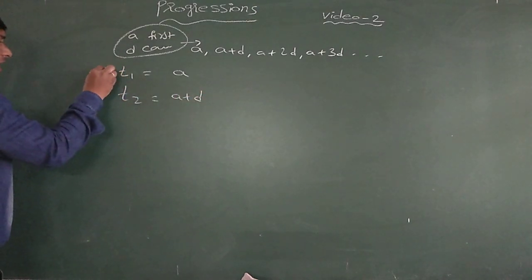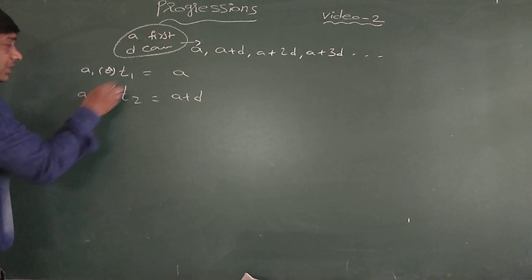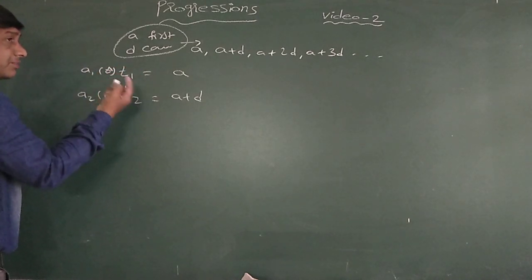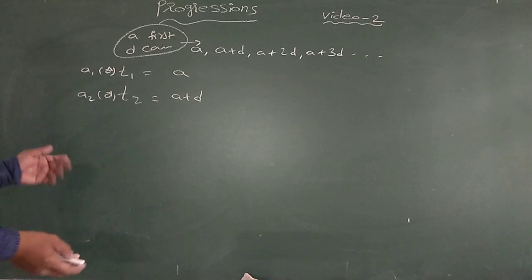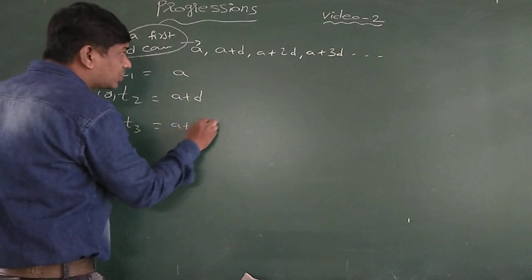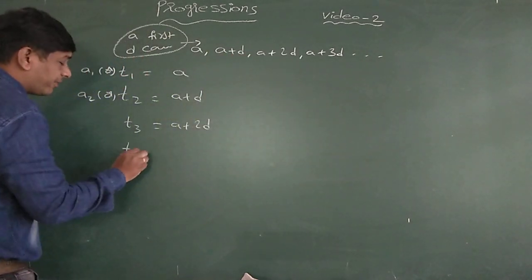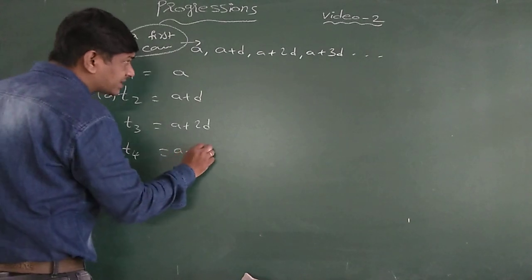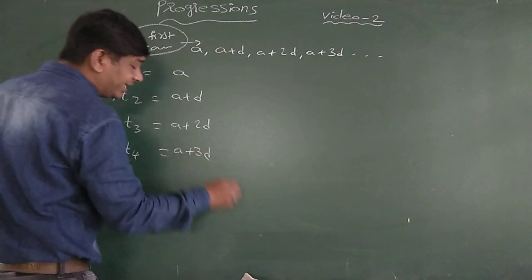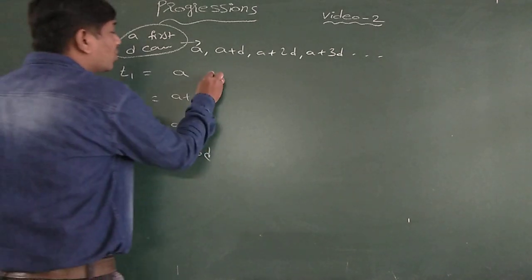This T1 also can be denoted as A1, T2 also denoted as A2, second term. Term 1, term 2, term 3 like this. And T3 is equal to A plus 2D. This is T1, T2, T3. And T4 is equal to A plus 3D. Now this is only A.